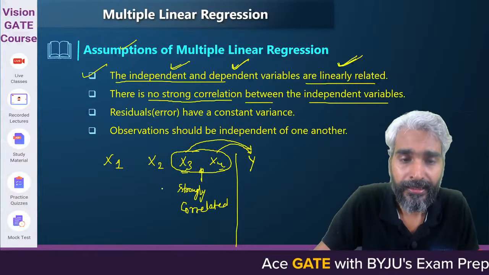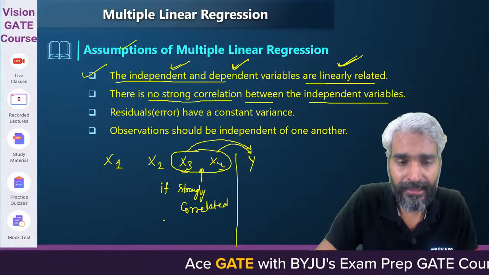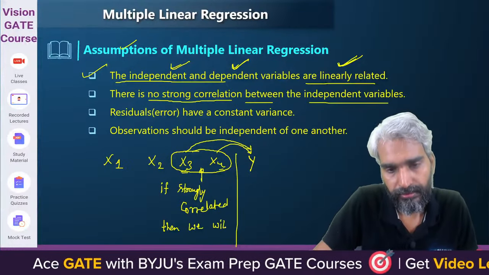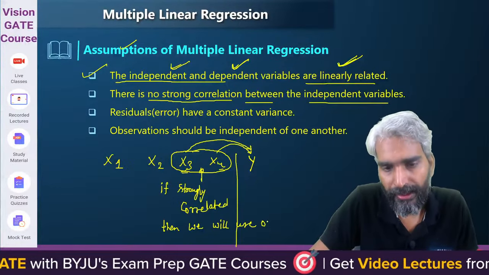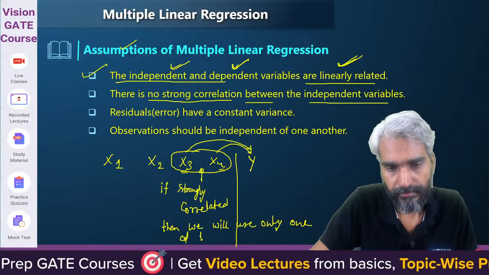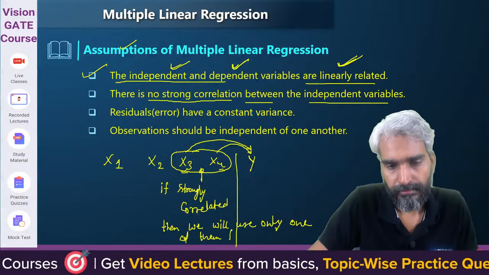So if there are multiple independent variables which are strongly correlated with each other, then we will not use all of them. We will use only one of them for regression.